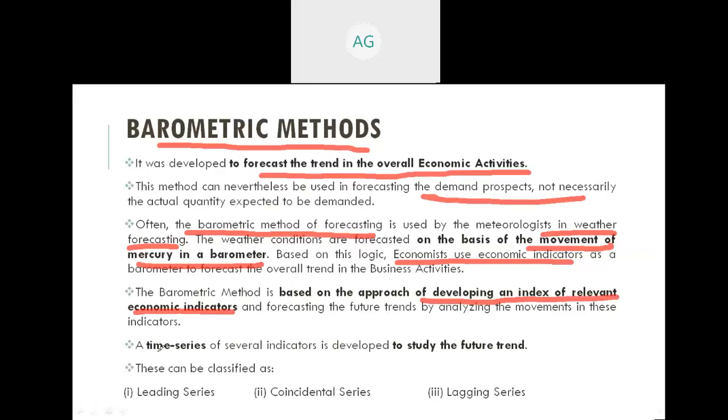A time series of several indicators is developed to study the future trends. These can be classified in three ways: first is the leading series, second is the coincidental series, and the third is the lagging series. These are the three ways by which we can calculate demand forecasting with the use of barometric methods. Let us discuss these three ways one by one. First we are taking the leading series.